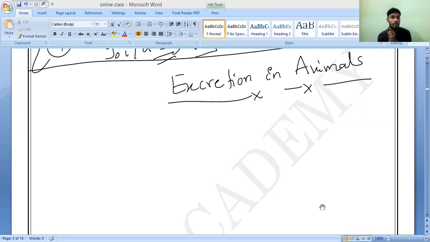For example, if we take amoeba, amoeba is a single cellular organism. So it has only one cell, and there is no special organ for it. Directly it will send out the waste product as well as carbon dioxide through one membrane. What is that membrane? Cell membrane. You have already studied. It will take the food also through the cell membrane, absorb the oxygen from the cell membrane, and send out the carbon dioxide also from the cell membrane.